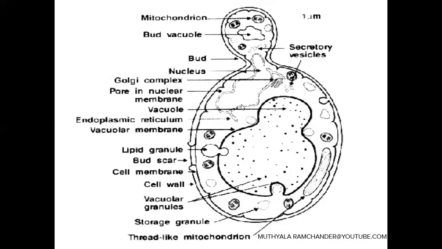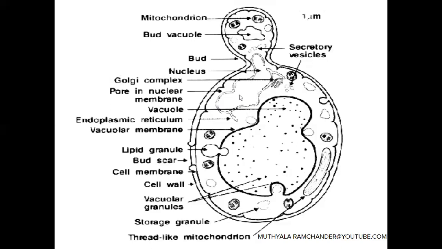Around the nucleus, a nuclear envelope is present, called the nuclear membrane. The nuclear membrane contains pore-like structures, called nuclear pores. Below the nuclear membrane, nucleoplasm is present. In this nucleoplasm, nucleic acids are present.